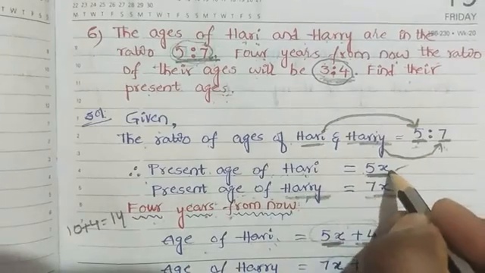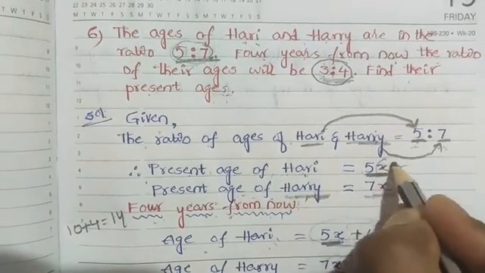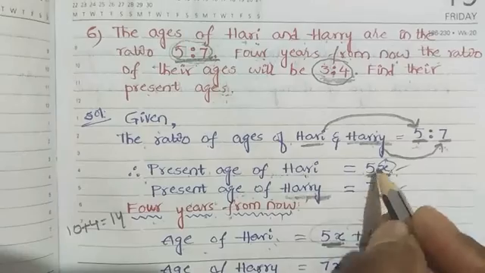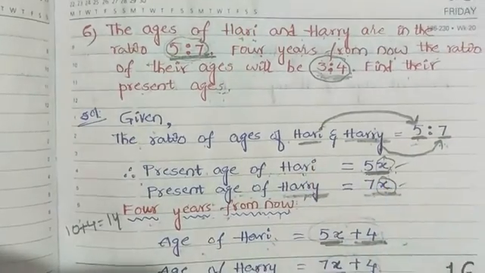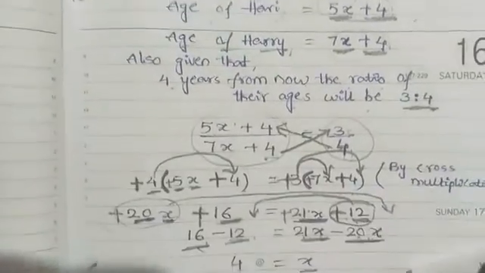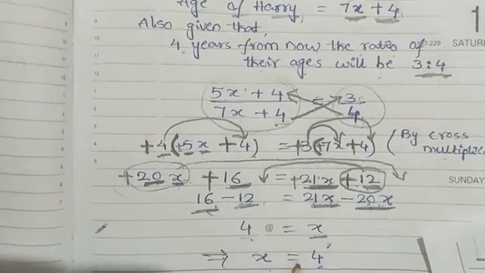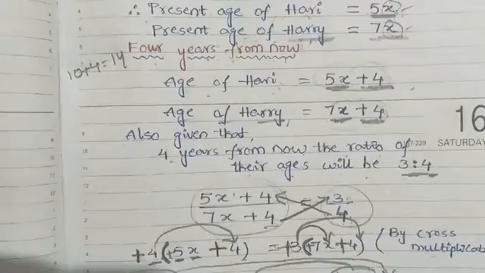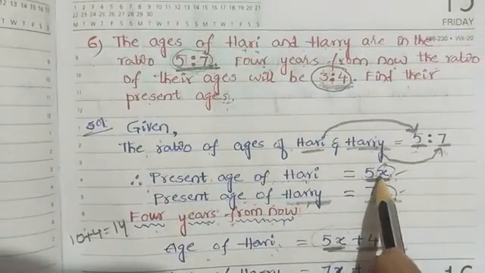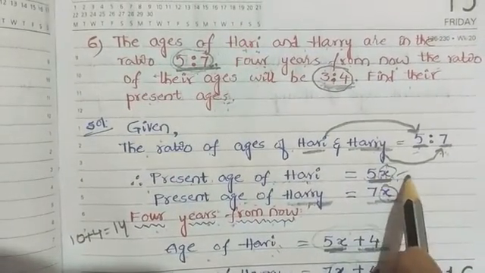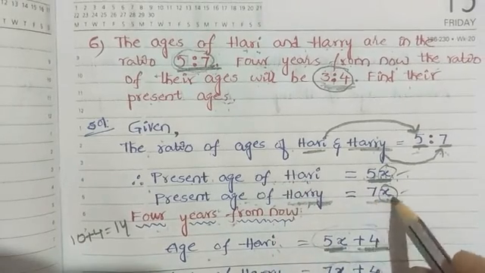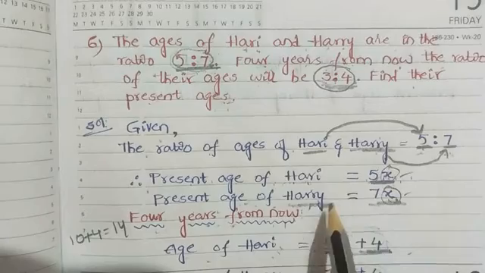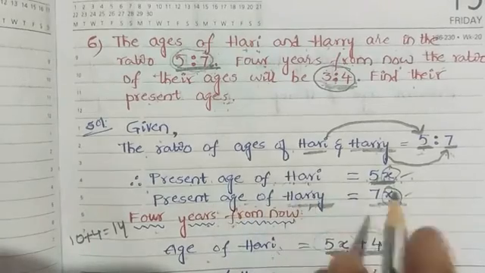If you substitute here and here, you will get both the candidates' present ages. Roughly we can discuss also. The x value is 4. 5x is nothing but 5 into 4, that is 20 years, the present age of Hari. 7 into 4, that is 28 years, the present age of the other Hari.